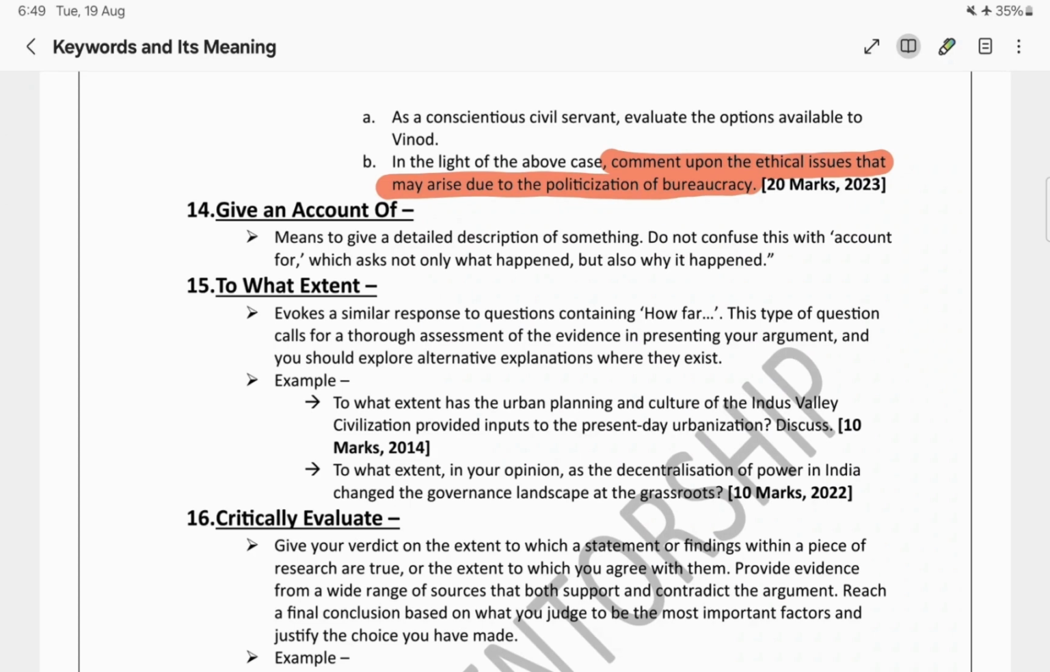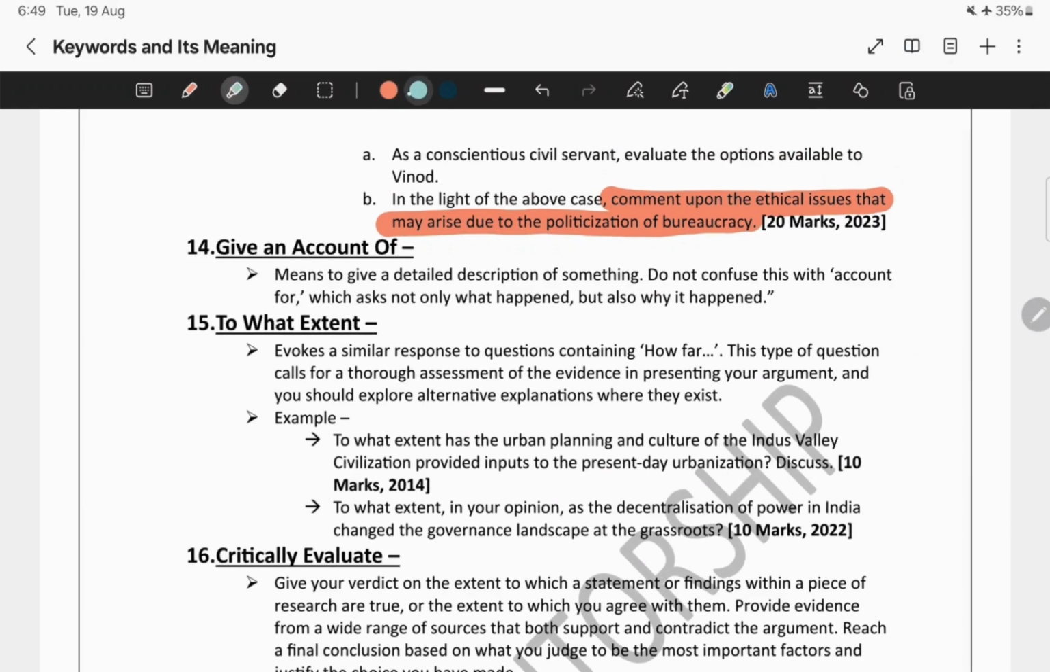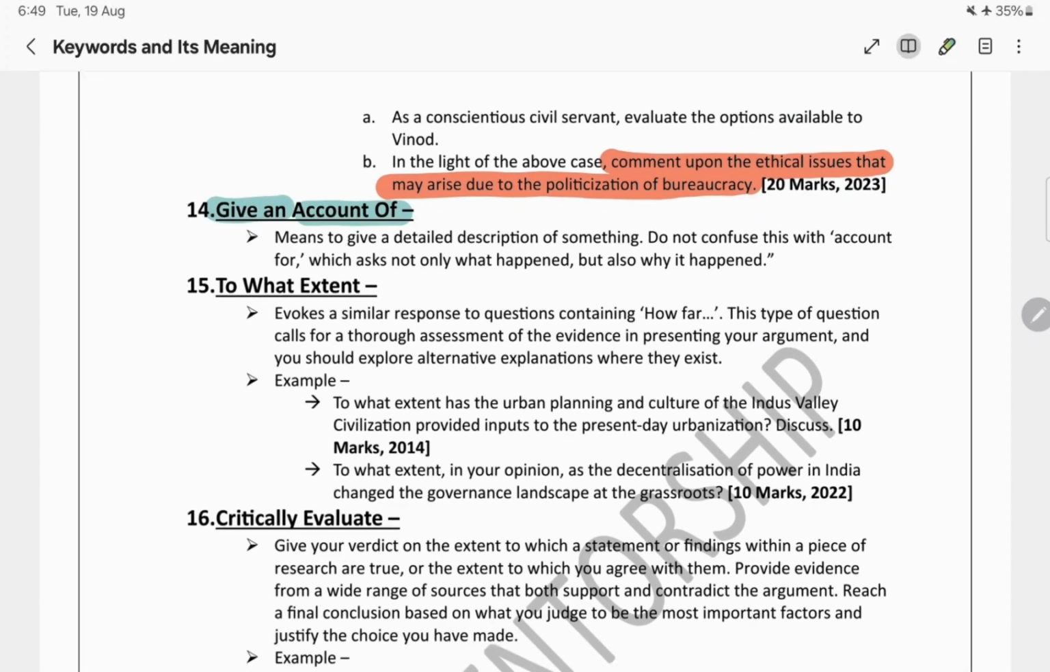Next comes give an account of. So give an account of means what? Give an account of means a straightforward description in detail without too much analysis. This particular keyword, I have observed, came in certain history optional questions.